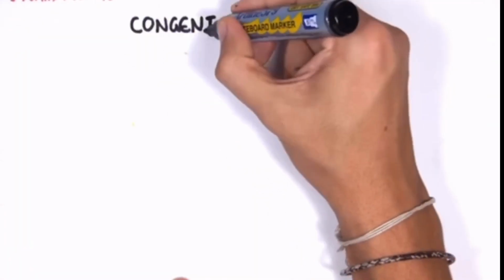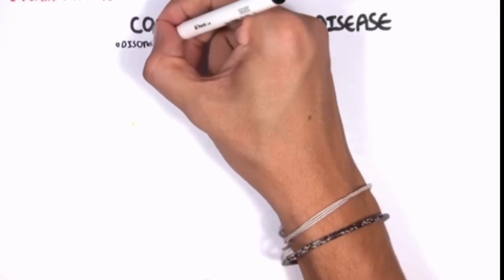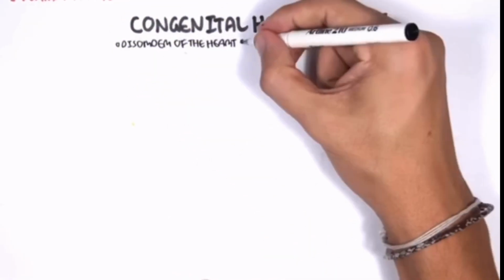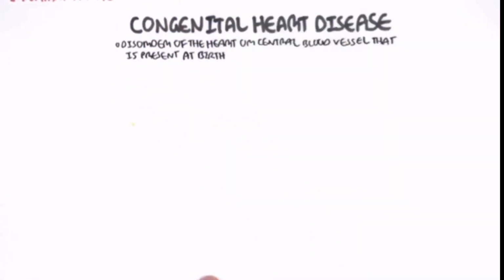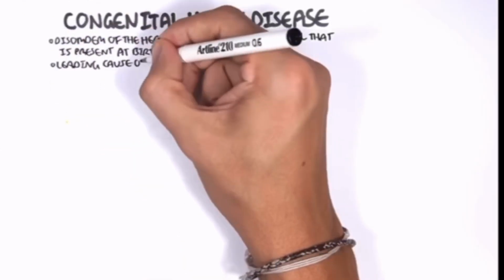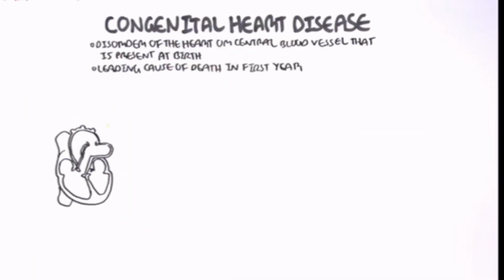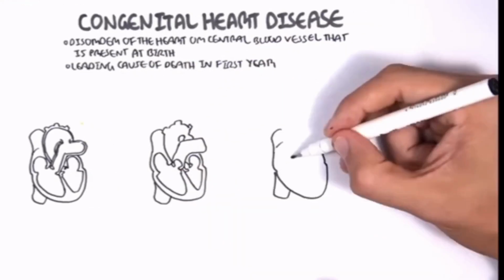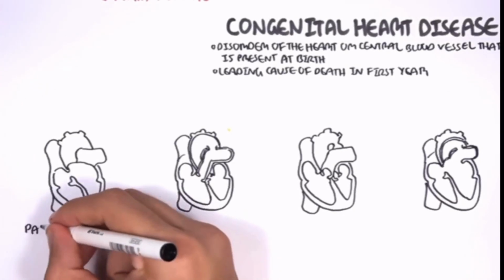The second cardiovascular disease we will look at is congenital heart disease, which are disorders of the heart or the central blood vessels that are present at birth. Congenital heart diseases are actually the leading cause of death in the first year of life. We will look at 5 main ones. Patent foramen ovale is where the foramen ovale does not close, resulting in a left to right shunt.